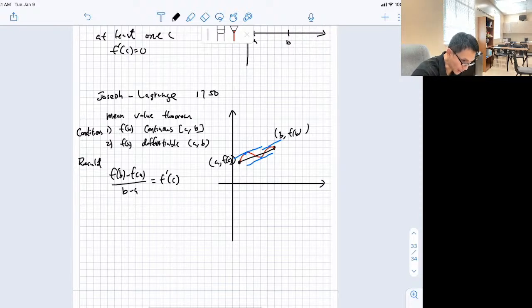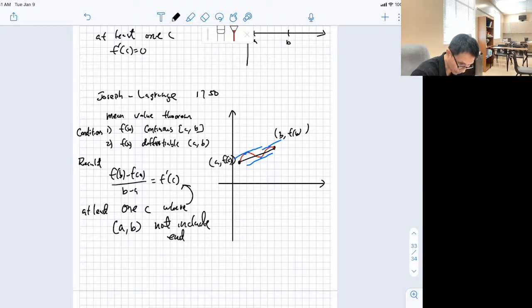Now C has to be, there's at least one C, where it has this result, but not including the endpoints.